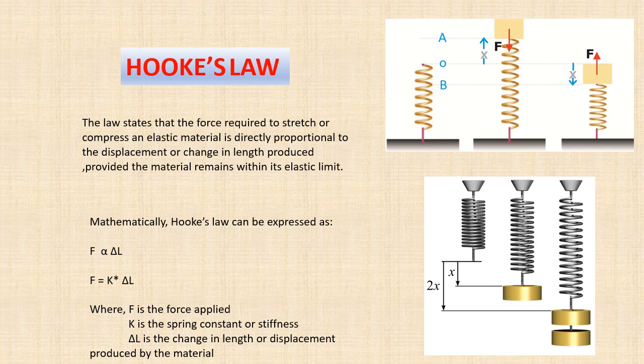Looking at the mathematical expression there, Hooke's law, F is proportional to the change in length. When that proportionality is taken away, you have F = k multiplied by change in length. F is the force, k is the spring constant, then we have the change in length. That is that concerning Hooke.